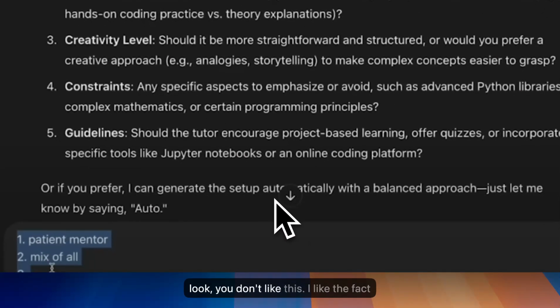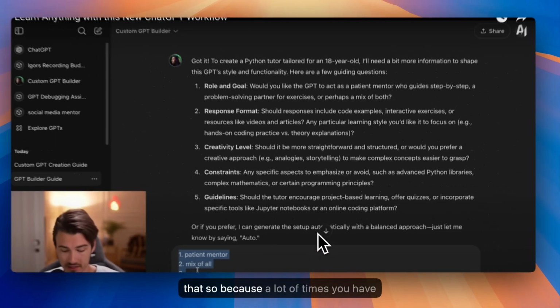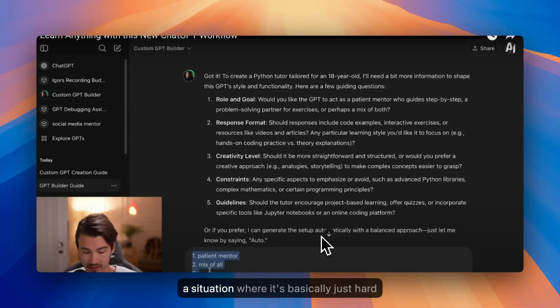And you know, I like this. I like the fact that a lot of times you have a situation where it's basically just adding parameters so that you can make this very useful. So I like that. So role and goal, response format, creativity level, constraints, and guidelines.